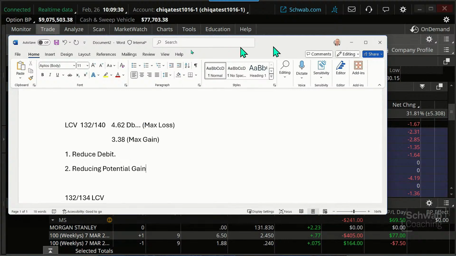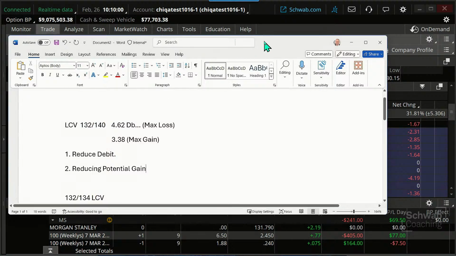The amount we make depends on how far apart this spread is. And if this goes up to the upper strike, that's in great shape. But if our upper strike is down to, say, a 134 level, then we're cutting into the max gain on this trade significantly.